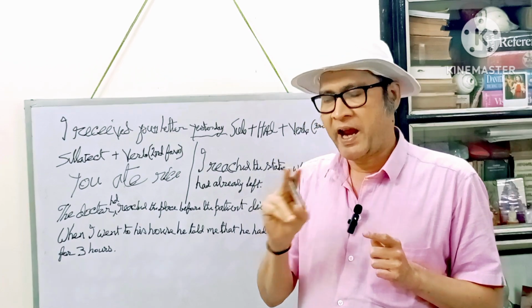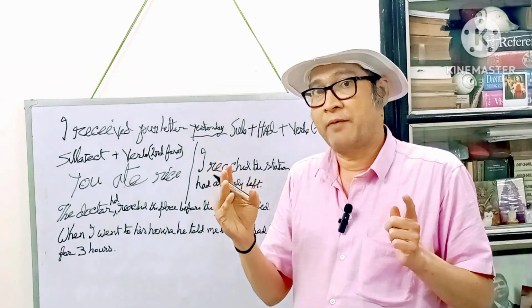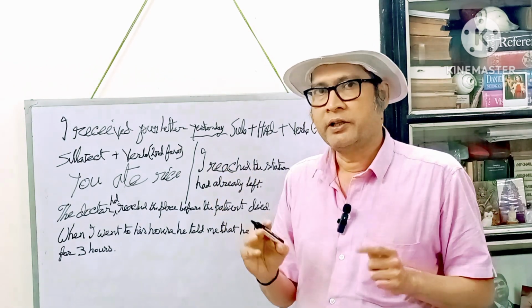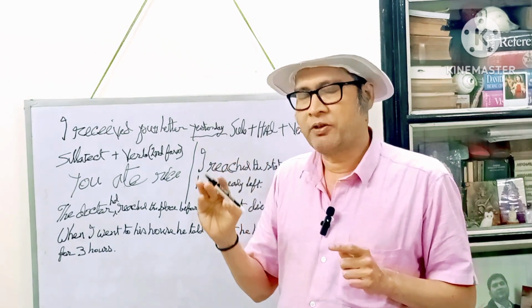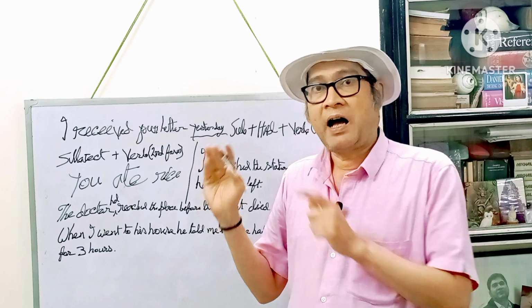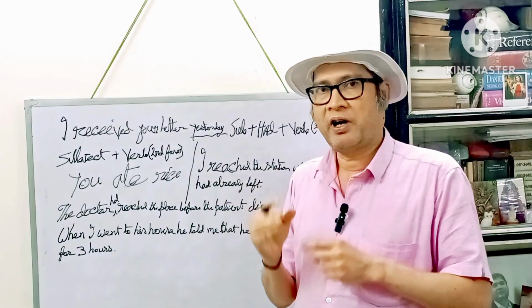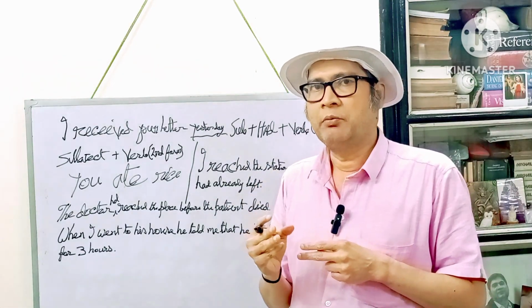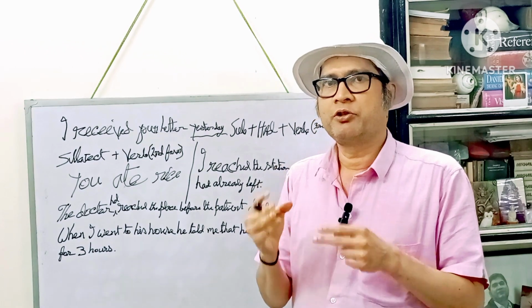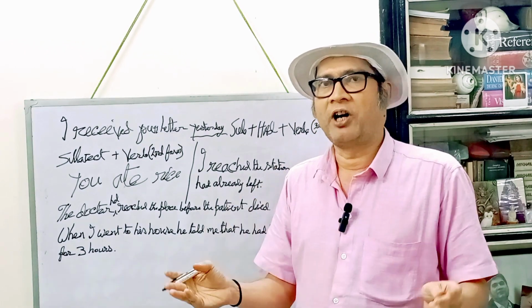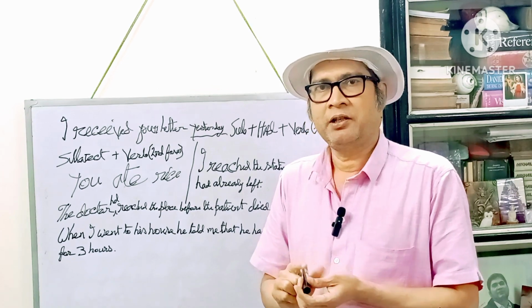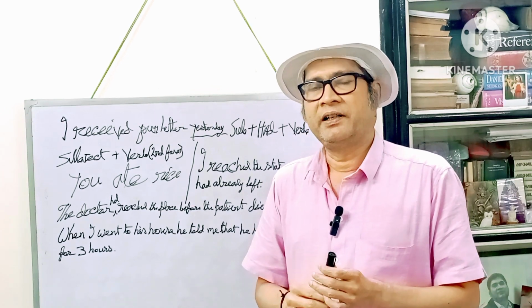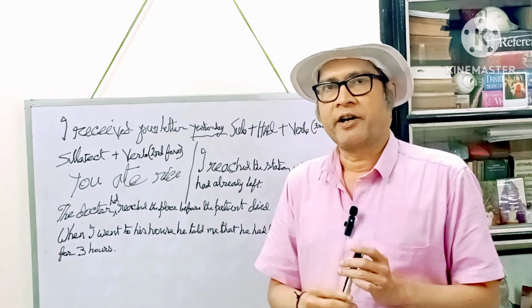Here don't be confused. Had is there, so you may think that I have to use the third form of the verb. No. There you have to use the simple present form of the verb, that is the first form, and ing. Because when you are adding ing to a verb, always remember you have to use the simple present form of the verb. That's the first form. So that's all about this lesson. I think I have been able to clear your confusion to a great extent.